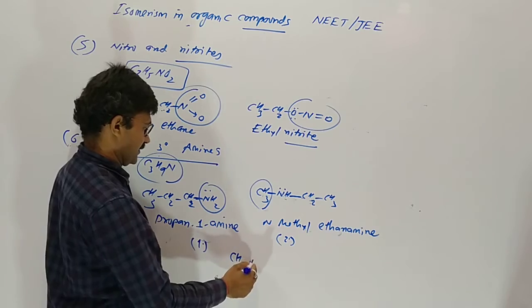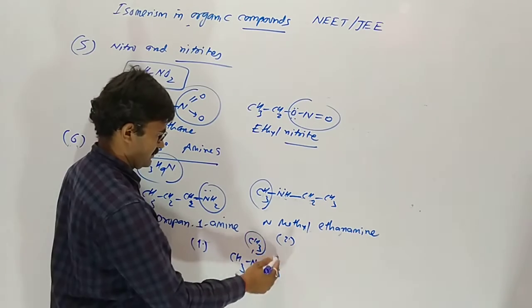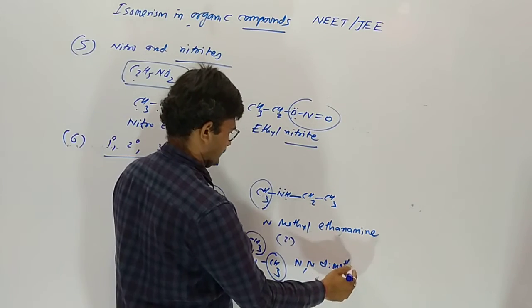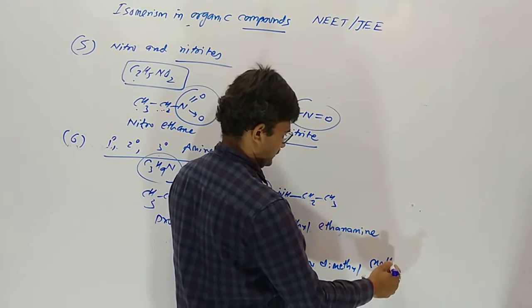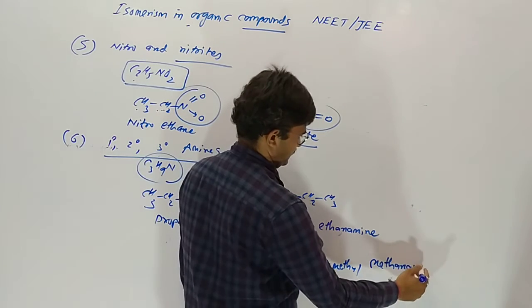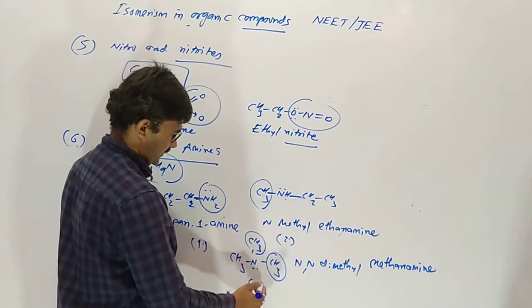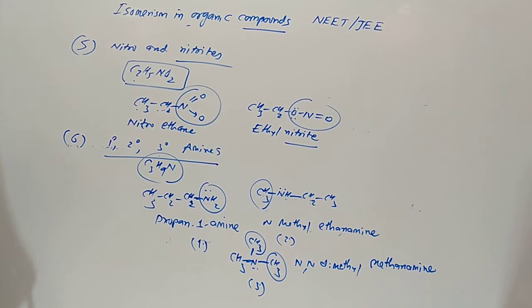And the third case, N,N-dimethylmethanamine. Here nitrogen is connected with three carbon atoms, so it is tertiary.